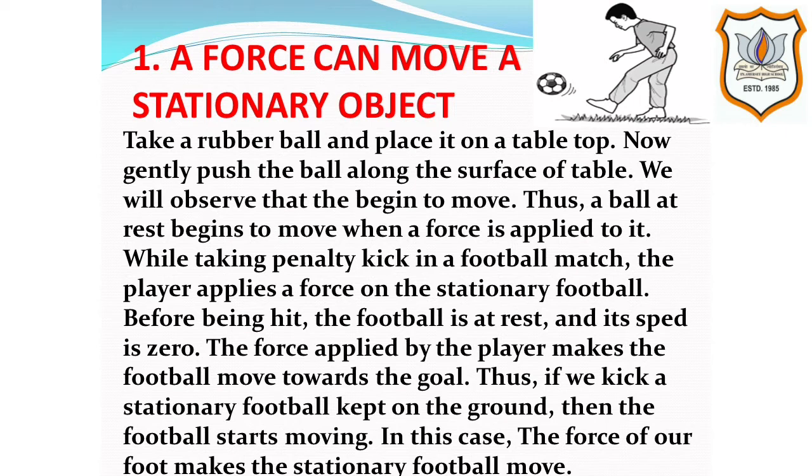Thus, if we kick a stationary football kept on the ground, then the football starts moving. In this case, the force of our foot makes the stationary football move. Similarly, the force of engine makes a stationary car move. From these examples, we can say that a force can move a stationary object.